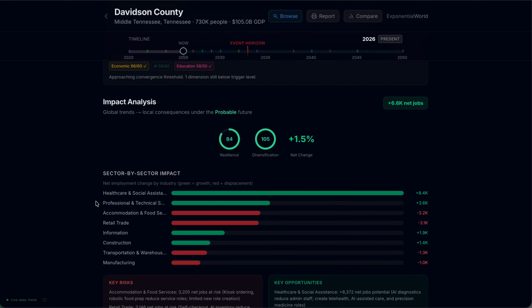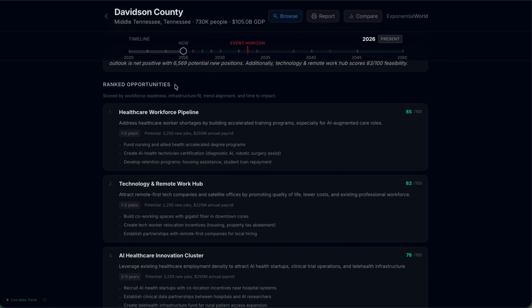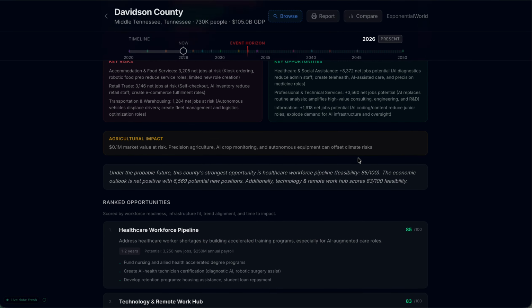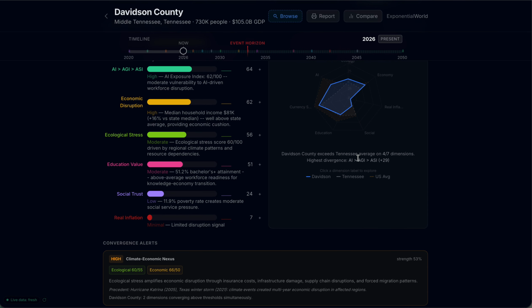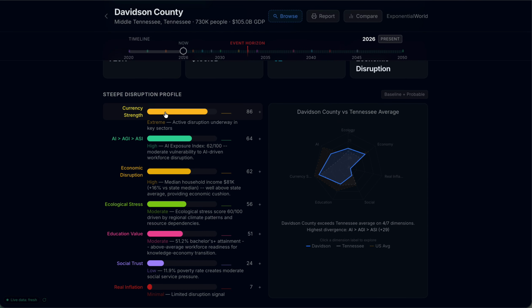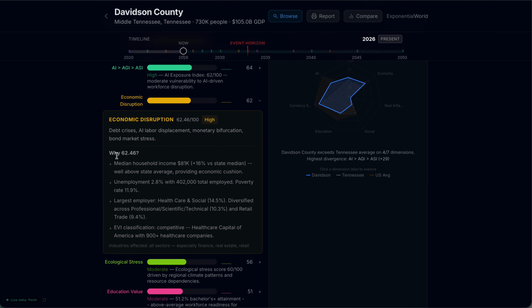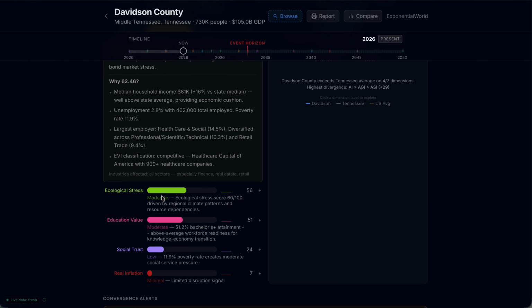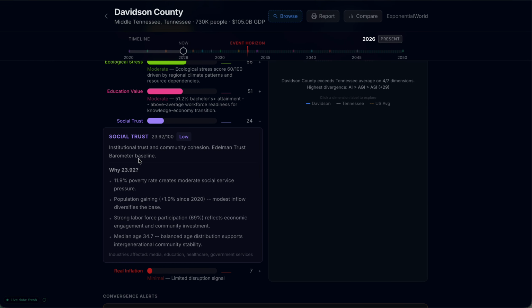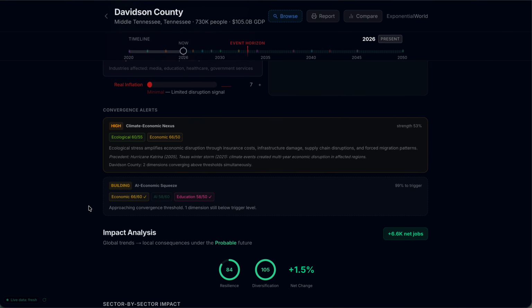We'll go back down here and show you a couple of other cool things. These are the ranked opportunities. So what the AI is actually recommending for this specific county to do. One thing I skipped over here, if you click on economic disruption, it gives a score. It'll actually say why the score exists. So if I look at social trust, it'll break down why the 23.92 score. Poverty rate creates moderate social service pressure, population gaining, labor force participation. So it breaks everything down for you and tells you why.